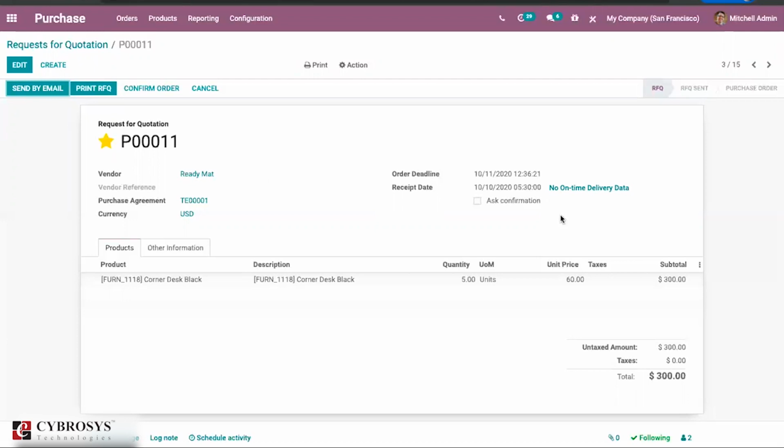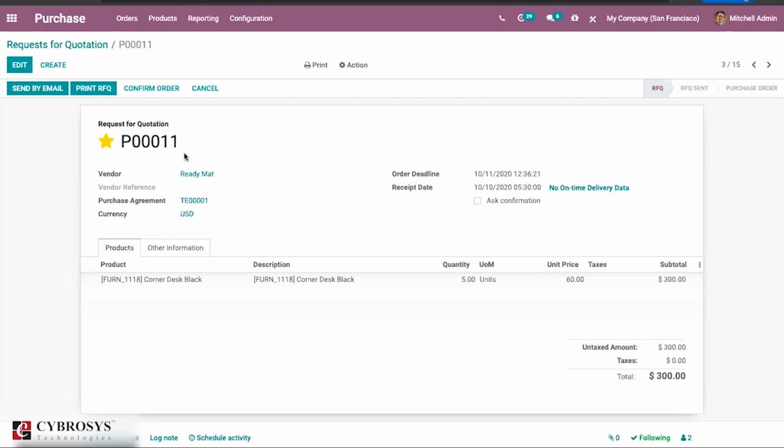So it will be more useful in the case of the purchase team to create a purchase order and to set a receipt date for this one. So if this particular vendor is not providing delivery on time, it will be showing 50% or 20% or 80% based on the previous deliveries they have provided.